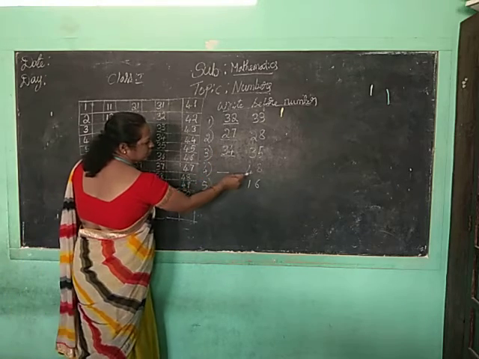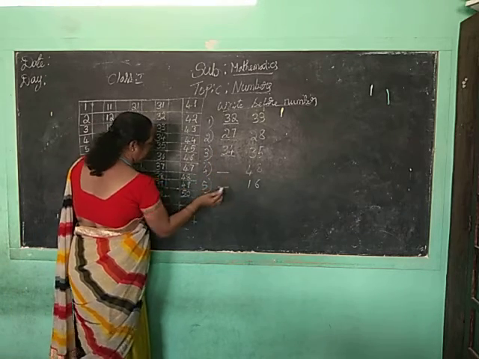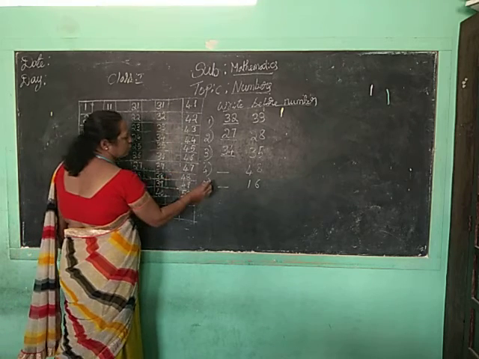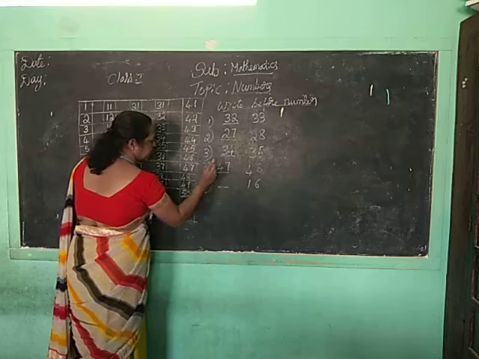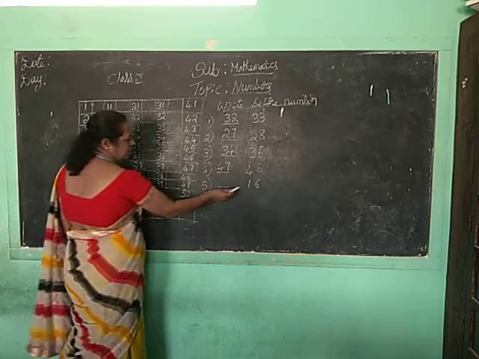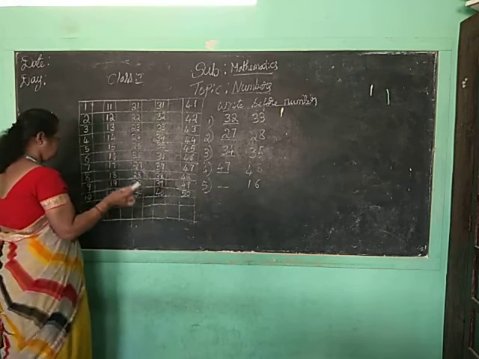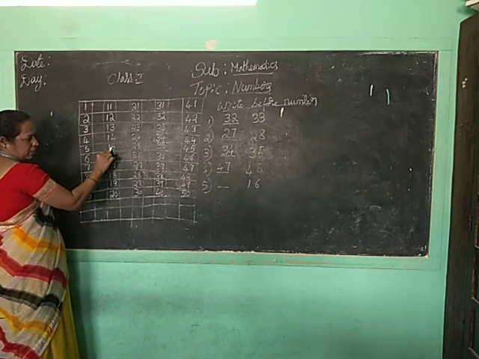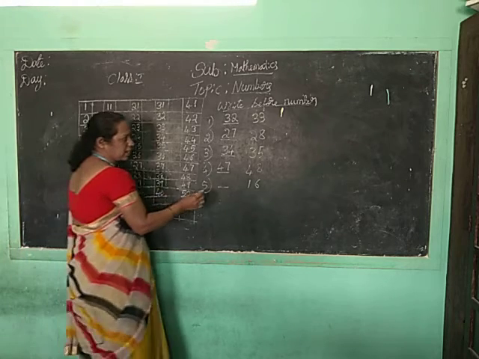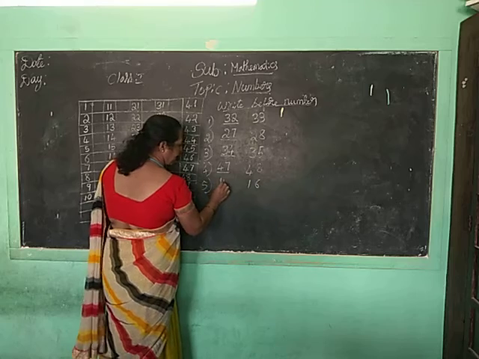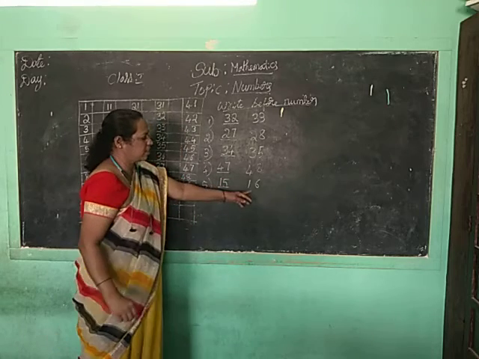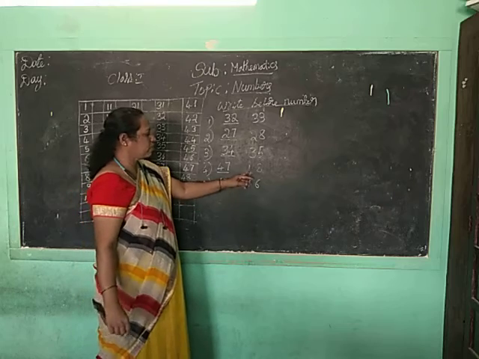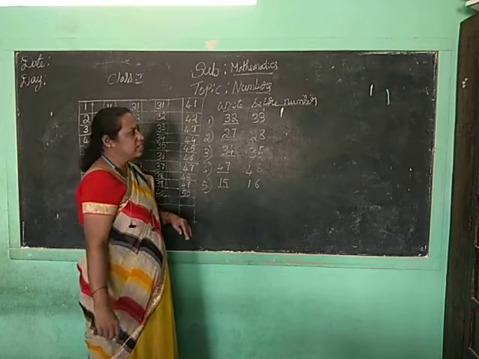Dash 48, that is, before 48 what number will be there? 48 is here. Before 48 is 47. Okay, 16 is here. Before 16 is 15. That is the back number. Before number is back number. So before 16, the back number is 15. So before 48, the back number is 47.